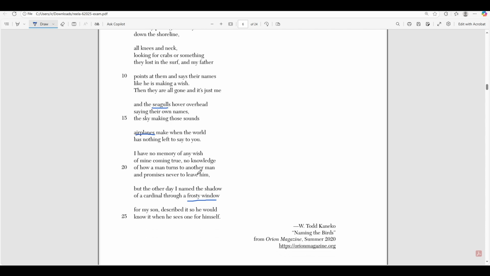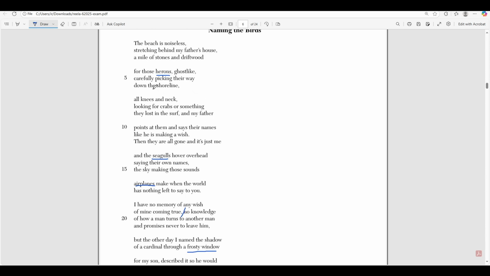So then he kind of doesn't understand the purpose of naming or giving promises that you can't fulfill, right? He says, I have no memory of any wish of mine coming true. And this is a callback to when his father was naming a heron, and it sounded like a wish. His father pointed at them and said their names like he was making a wish, okay?